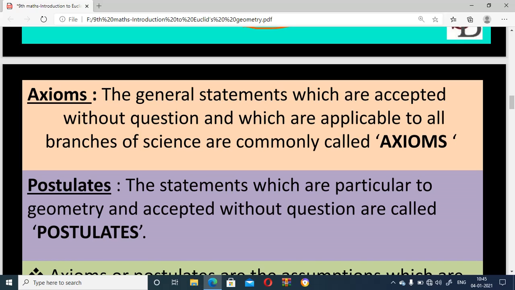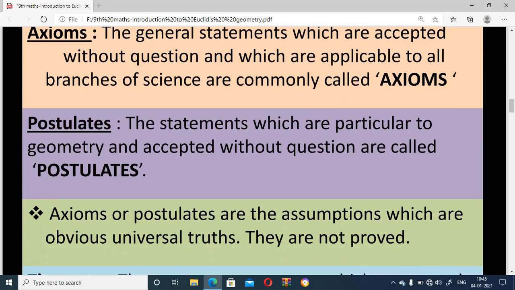Postulates are also general statements accepted without questioning, but particular to geometry, applicable only to geometry. These are called postulates.